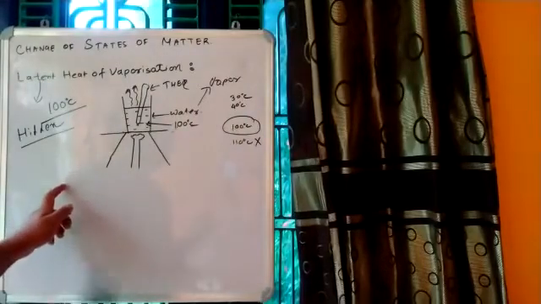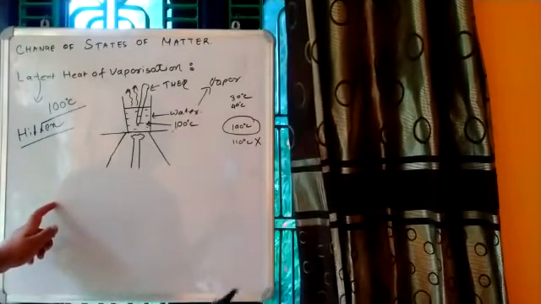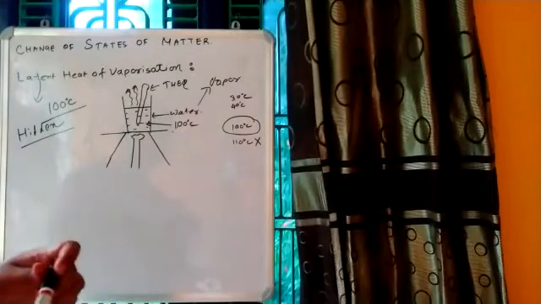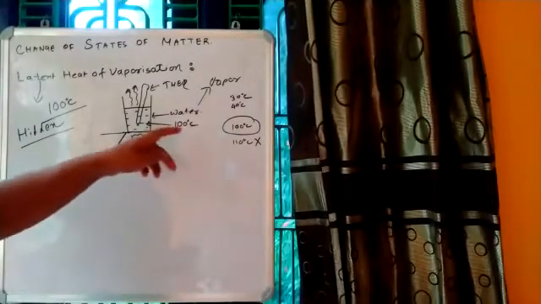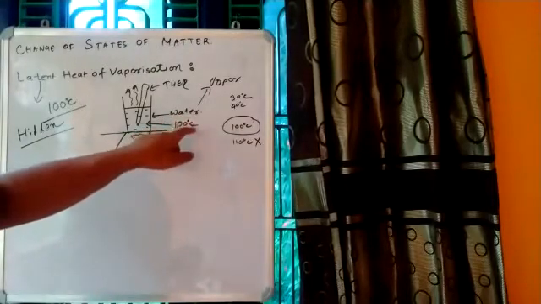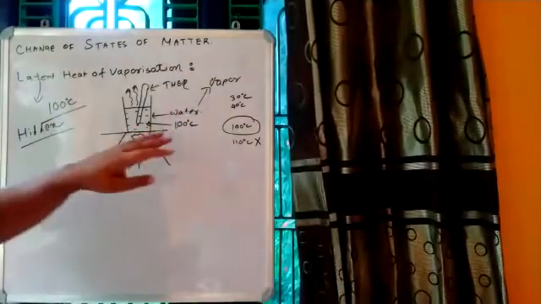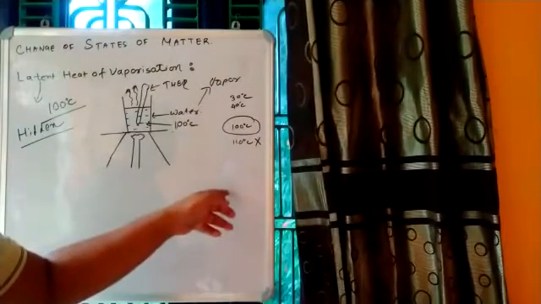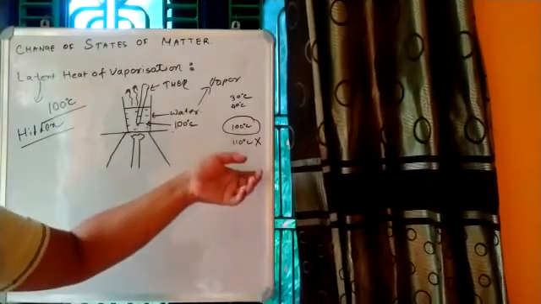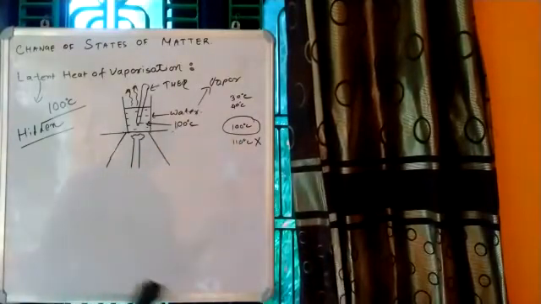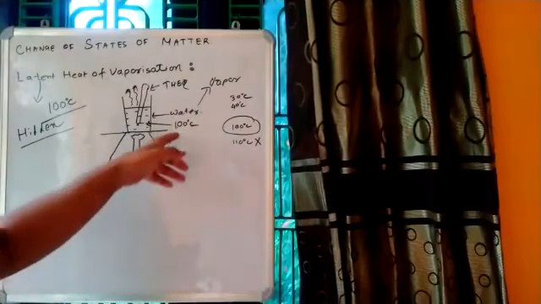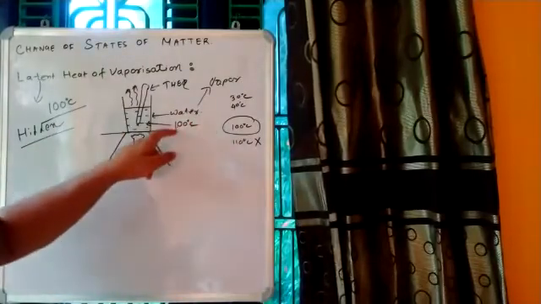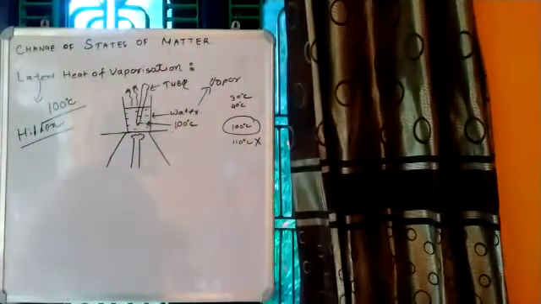And this extra heat which we are providing is used to change the physical state of water from liquid to gas. That means the heat that we are providing cannot increase the temperature beyond 100 degrees Celsius, but this heat will be used up to change the physical state of water from liquid to vapor.